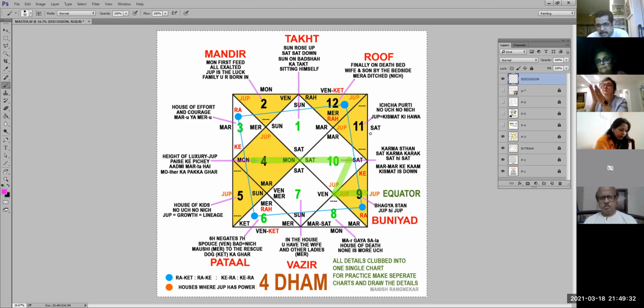Now coming to the 11th house, basically 11th house is, if you remember, mirror image of this one. So here, like we said, it is the children ka house. Nothing is uch, nothing is neech, because for them everything is marked. This is the house of your close friend circle. So here also there is nothing uch and then nothing neech. No rules applied to your friends. No rules applied to your children. So this is children, this is your friends. Barabar? So that is that.